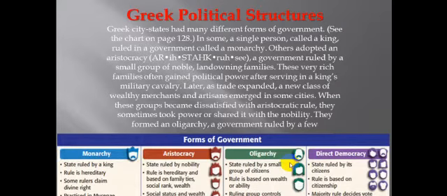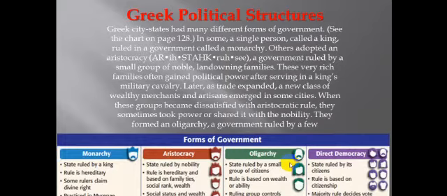Greek political structures. Greek city-states had many different forms of government, and we're going to look at the chart that we have here. In some, a single person called a king ruled the government, and the government that the king is ruling is called a monarchy. Monarchy means kingdom. Others adopted an aristocracy, a government ruled by a small group of noble land-owning families.